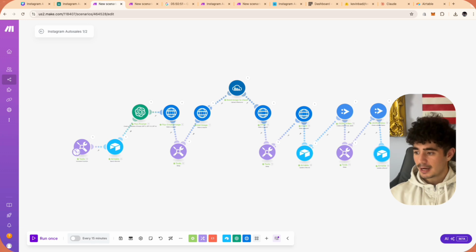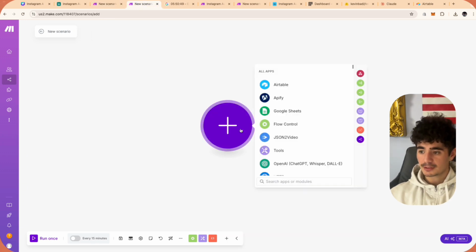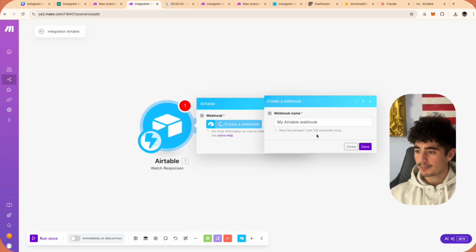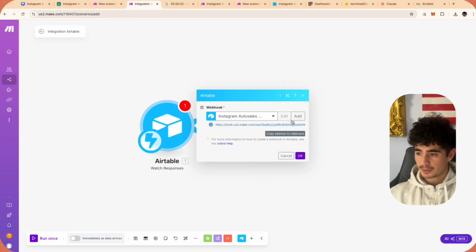So we have this Airtable, and we know that this is going to fire off of an Airtable trigger. So we're going to go open Airtable, watch responses. We're going to create a webhook. We're going to call this webhook Instagram auto sales upload, and then I'm just going to call this number 2 because I already have the first one. So we're going to now copy that address to the clipboard, and we're going to head back to make.com.